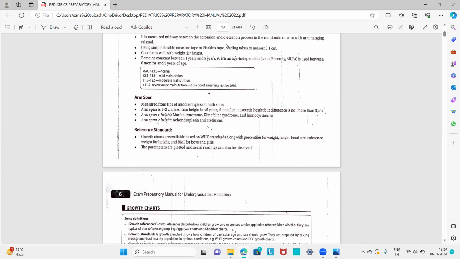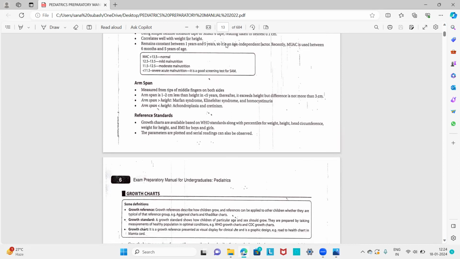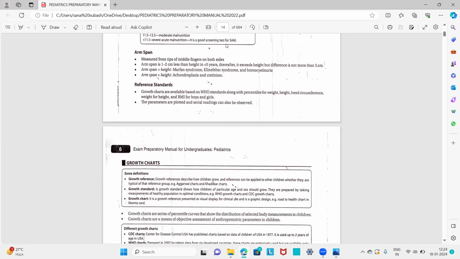So these are the important parameters which are used to assess growth in a child, and these parameters are plotted on a growth chart. So we can assess if there is any deviation from the normal pattern, and we can administer adequate interventions. Okay, so height, weight, mid-upper circumference, then arm span, head circumference, chest circumference, upper segment lower segment ratio, and BMI. These are all the important parameters usually used to assess growth in a child.